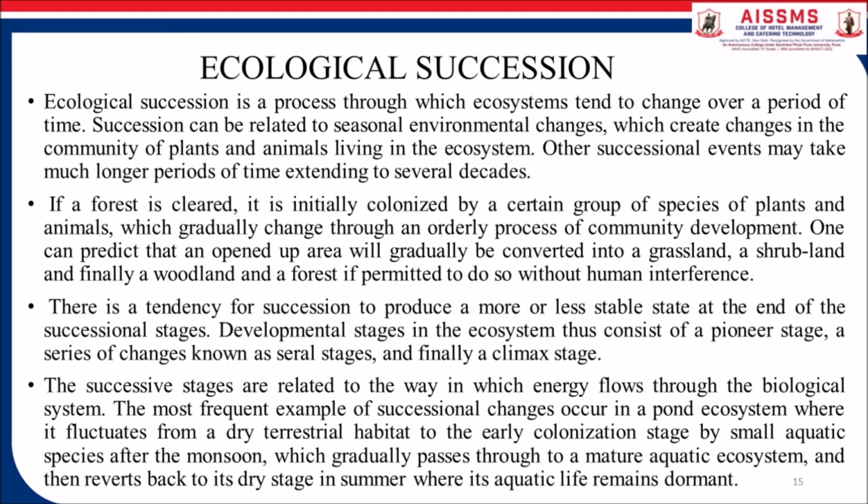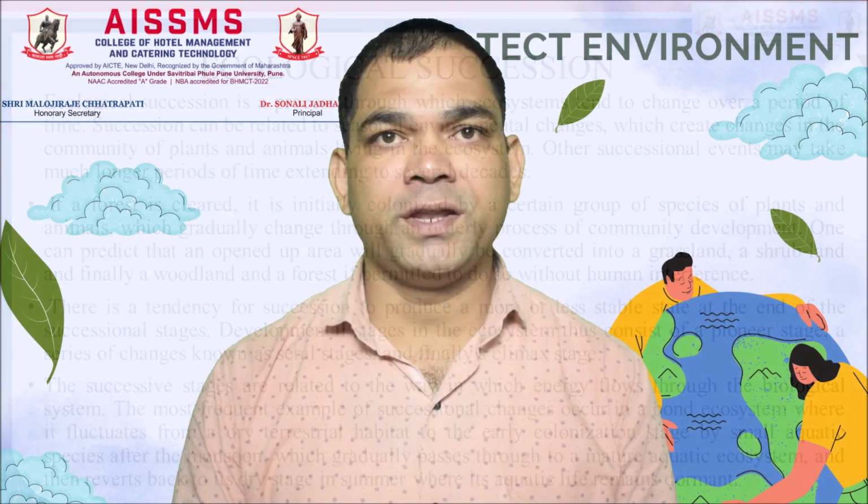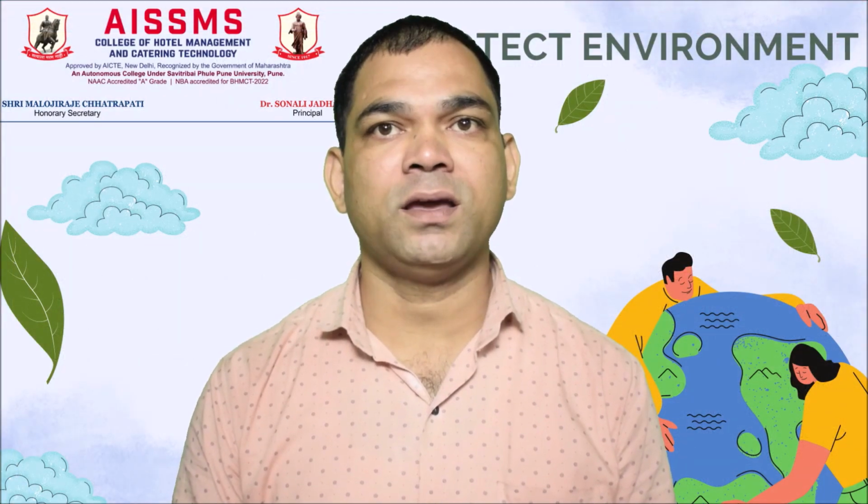The most frequently cited example of successional change occurs in a pond ecosystem, where it fluctuates from a dry terrestrial habitat to early colonization, a macrophytic aquatic ecosystem, and then reverts back to its dry stage in summer, where its aquatic life remains dominant. Summary for this chapter: